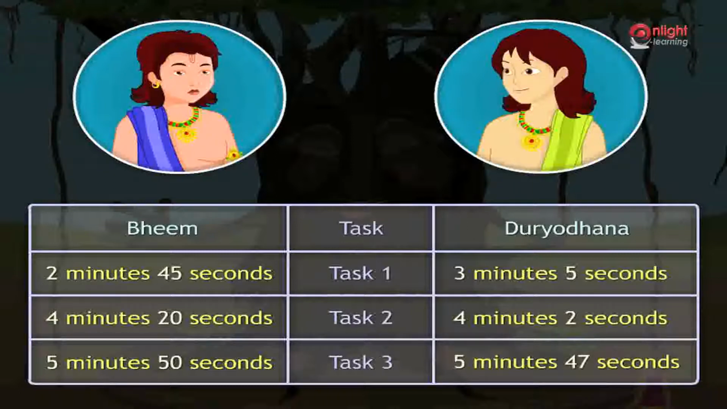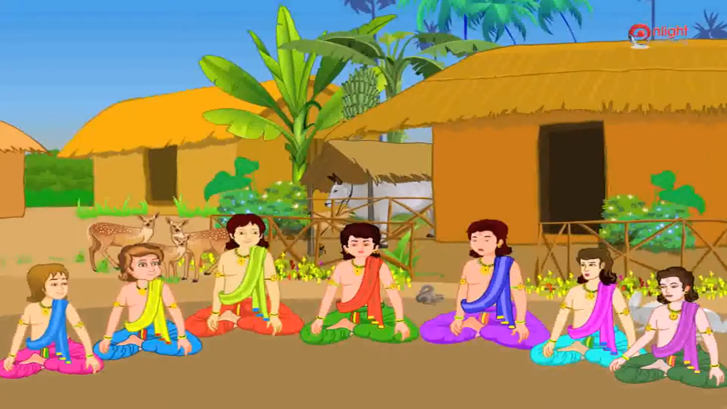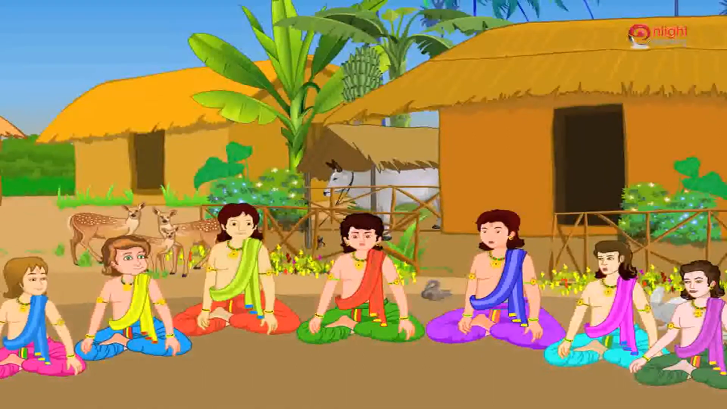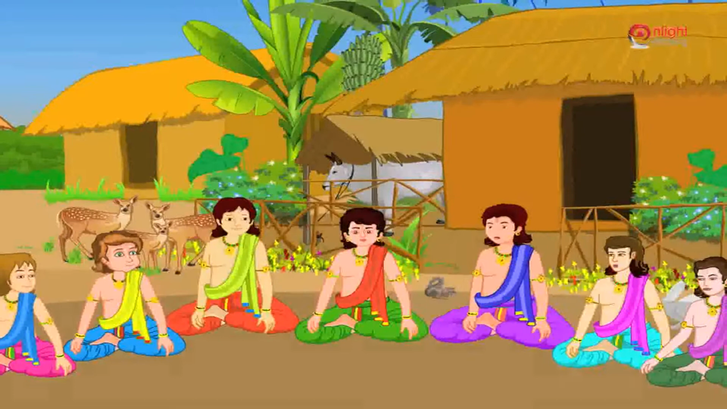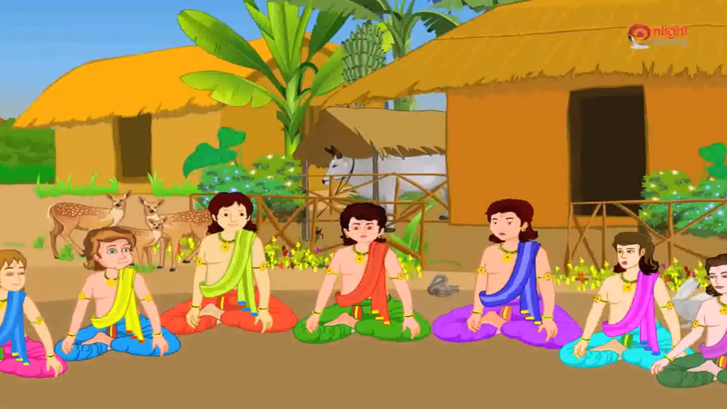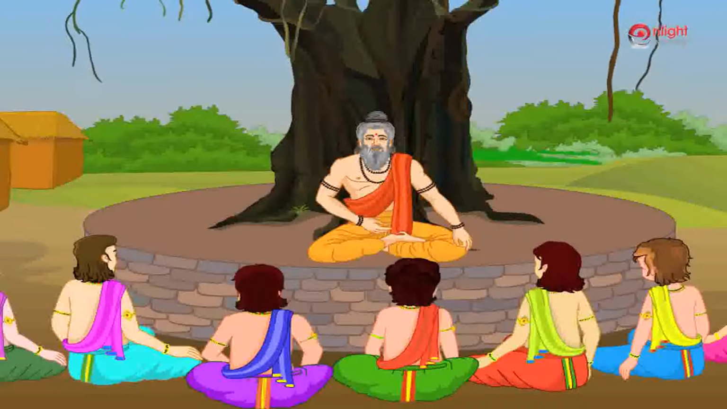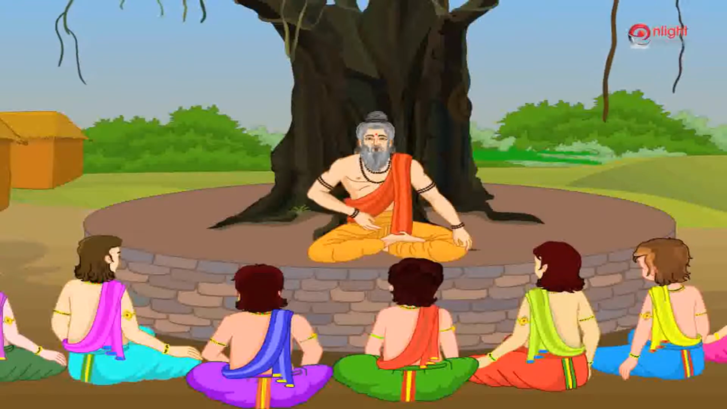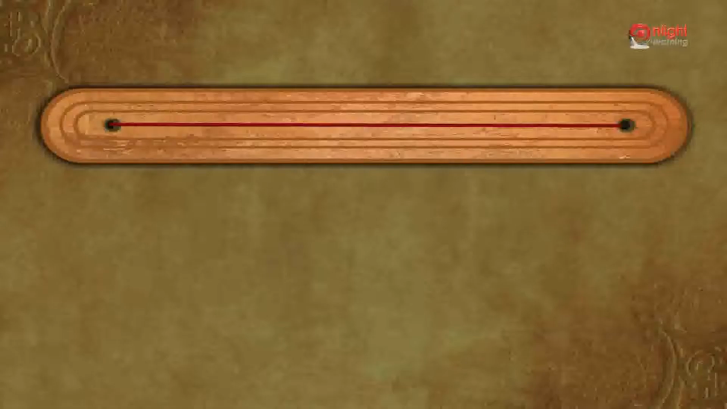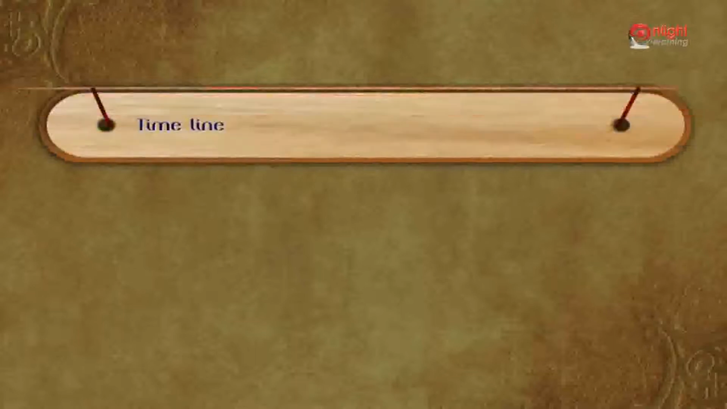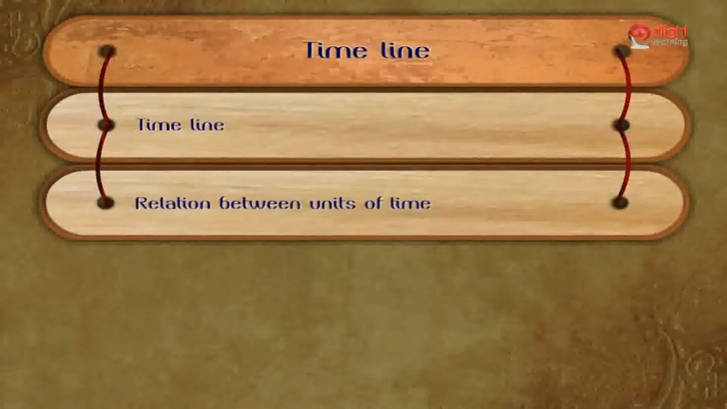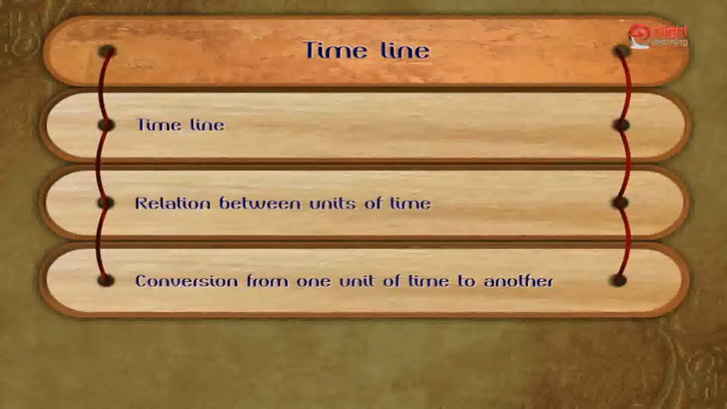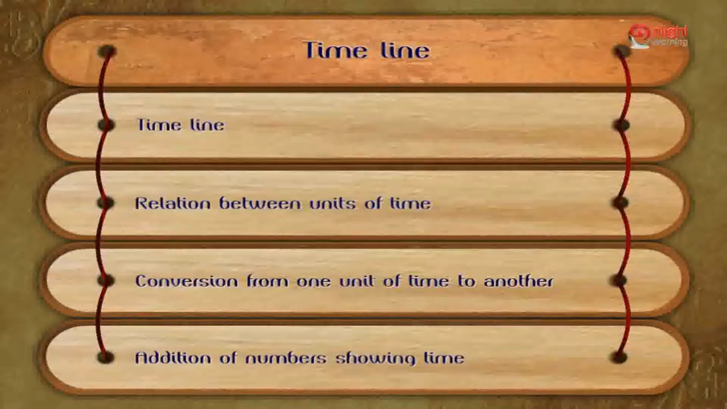After the competition, the Pandavas and the Kauravas were confused as to who finished the tasks in a shorter span of time. Hence they went to Guru Dronacharya to seek his assistance. This problem can be solved if one knows how to perform the addition of time. Let us learn about it in this class. Today we shall learn about timeline, relation between units of time, conversion from one unit of time to another, and addition of numbers showing time.